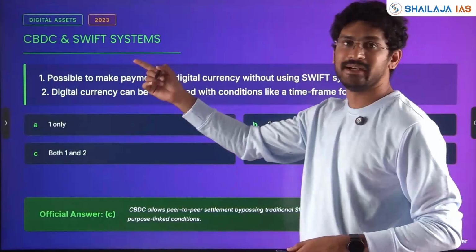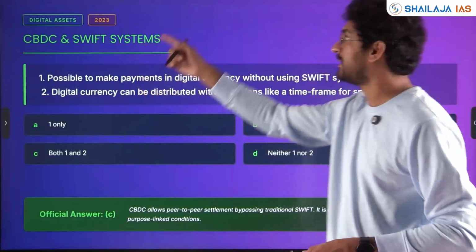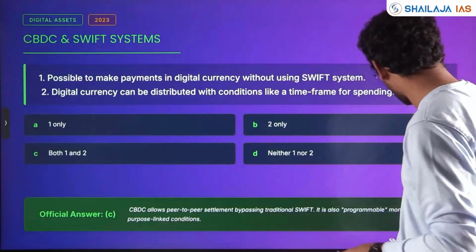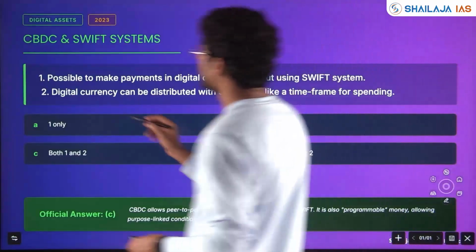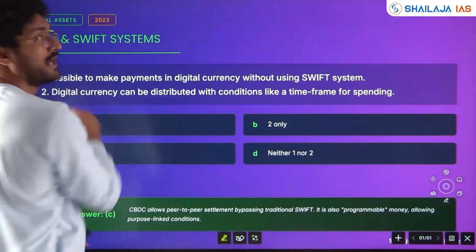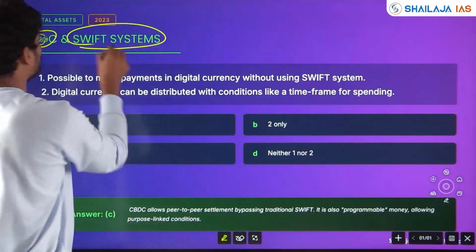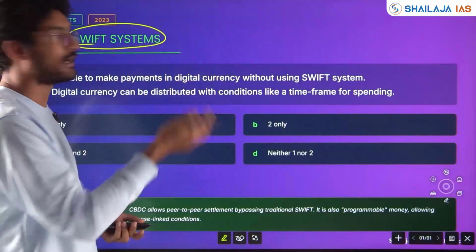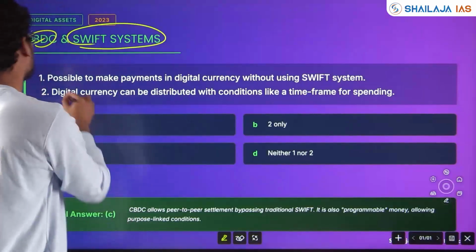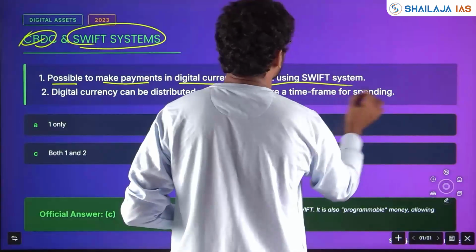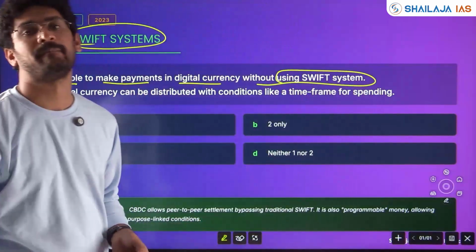Next, CBDC and SWIFT payment system were asked in 2023, which was in the news due to the Ukraine-Russia war. We'll see. With respect to central bank digital currency, the question has been asked in 24. The SWIFT system question had been asked in 23, and in 25 you already know the NEFT and RTGS question has been asked. It is possible to make payments in digital currency without using SWIFT payment.